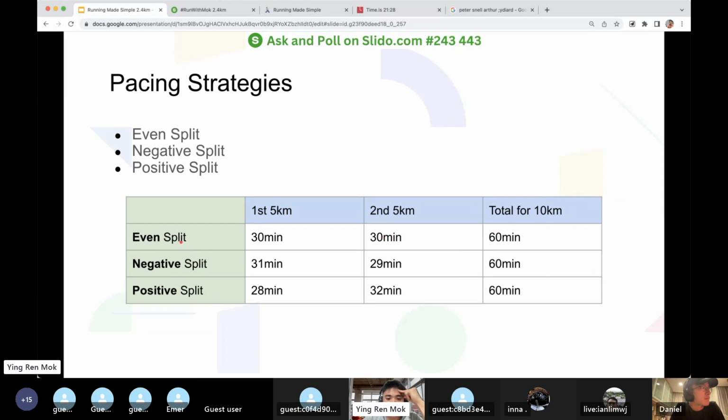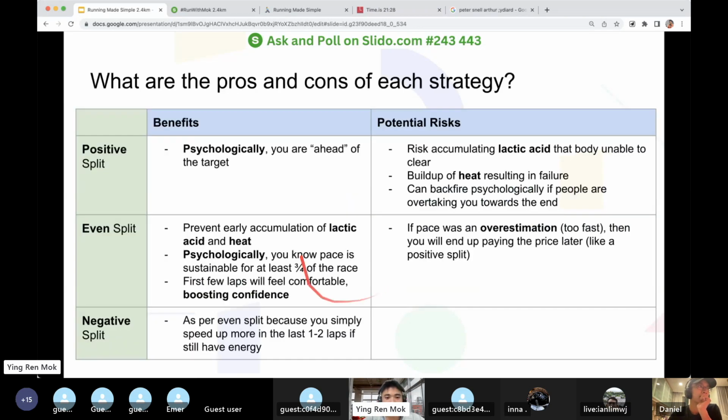Now, the even split person runs the first 5 km and the second 5 km the same, 30 minutes, 30 minutes. Understand? Negative split means first half slower, second half faster. Positive split means first half faster, second half slower. So that's what I mean by even, negative, positive. Negative means getting faster and faster. Positive means getting slower and slower. Now, what are the pros and cons?